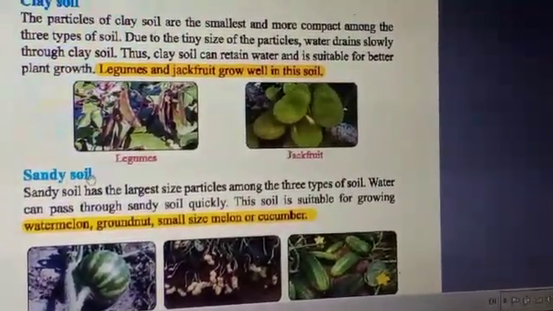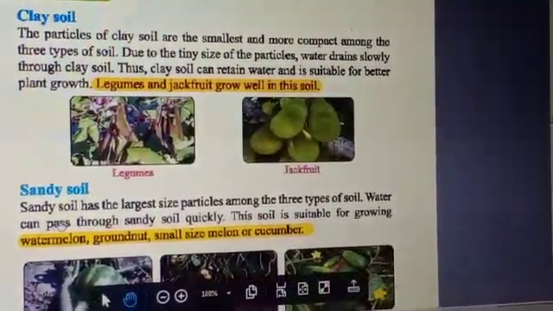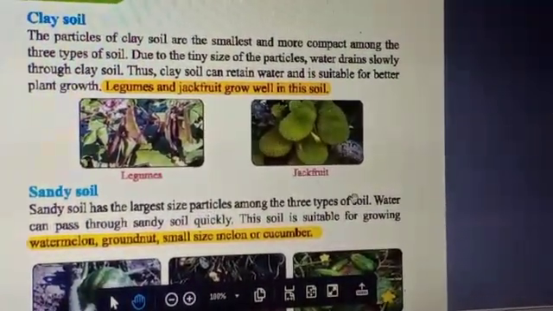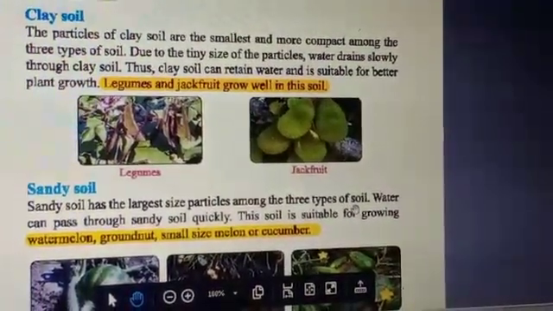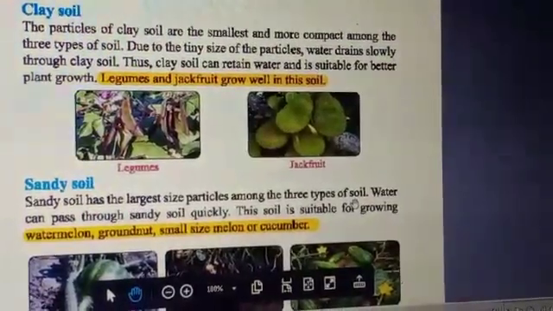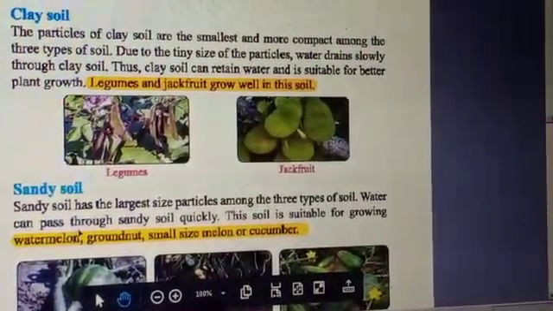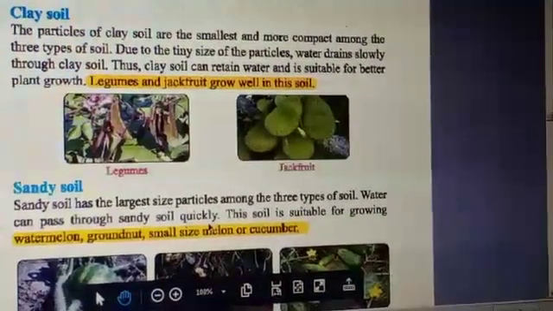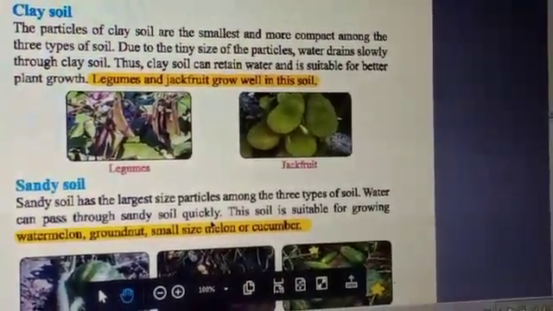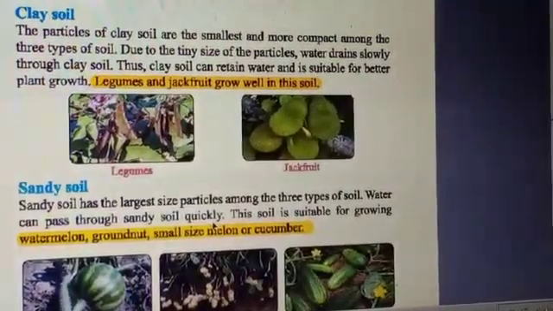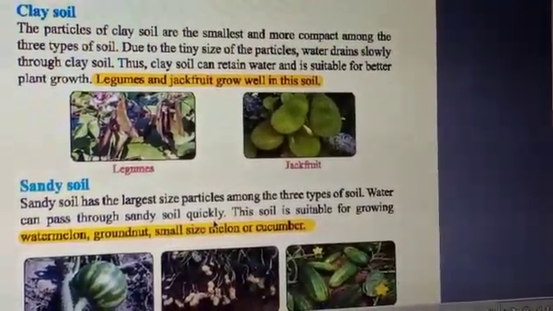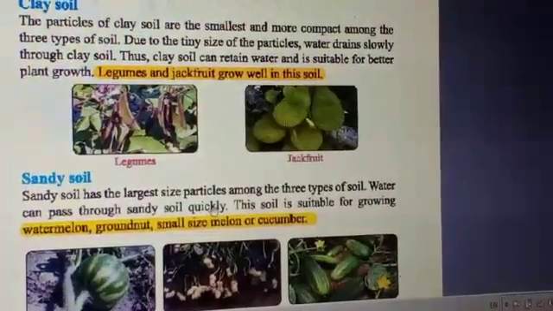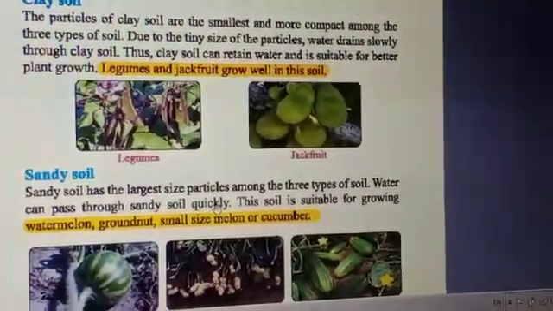Next, sandy soil. Sandy soil has the largest size particles among the three types of soil. We have already known it from our previous class. Water can pass through sandy soil quickly. In the previous activity we have done, we saw that in sandy soil, water passes quickly or water runs down quickly.